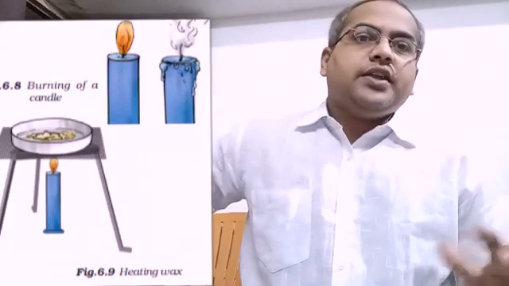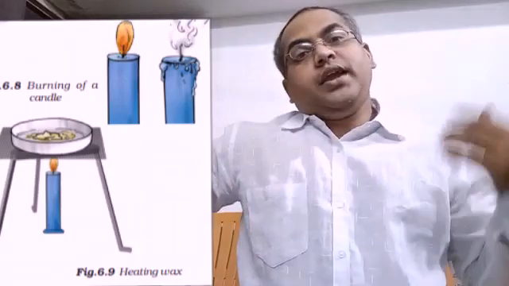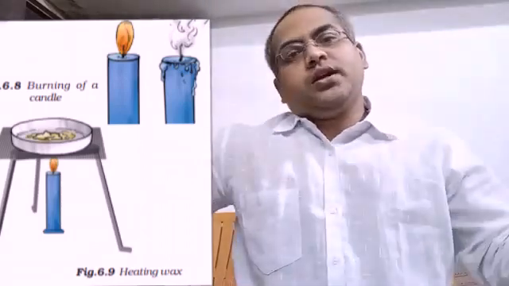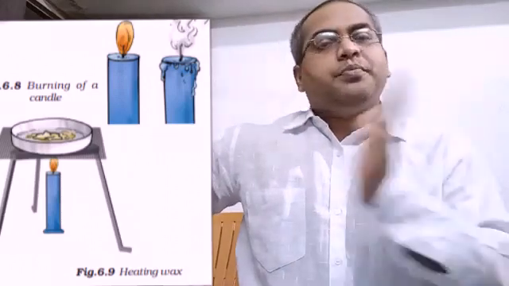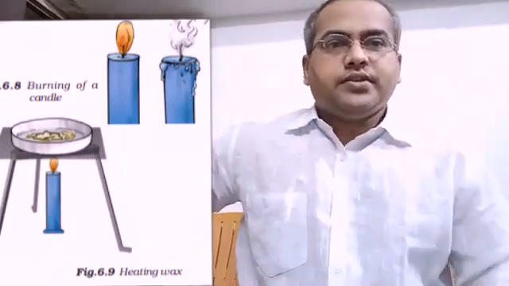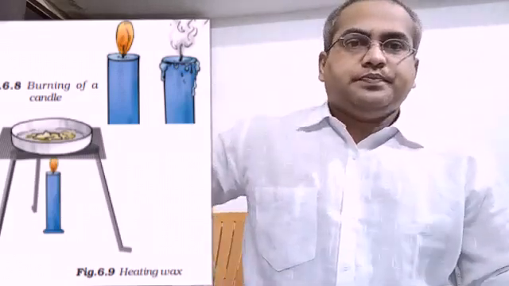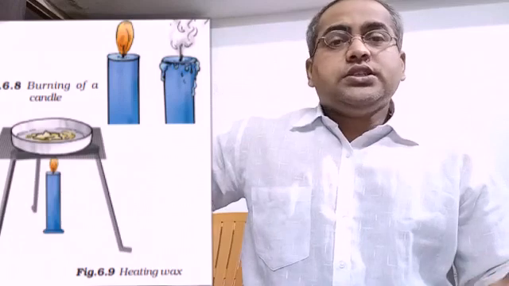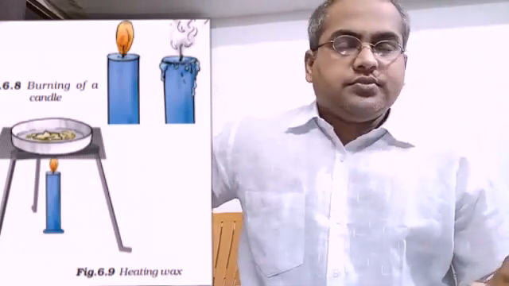These starting substances are called reactants. After the chemical reaction, a new product will be formed, which is totally different from the reactants. So this is called a chemical reaction.